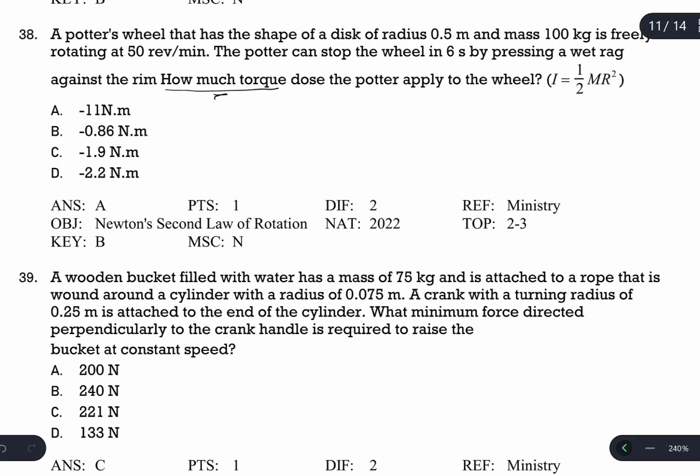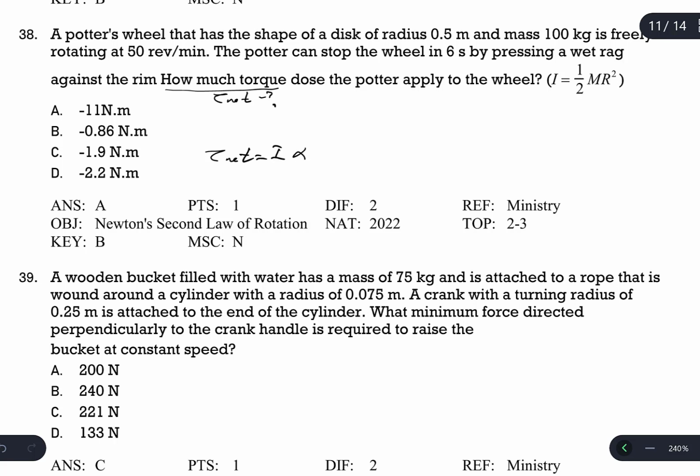But for calculating this net torque, we have to use Newton's second law for rotation, because there are two ways for calculating net torque. One of them is using the definition of the torque, which is F r sine theta. In this question, no F is given, so we have only one way. The second way for calculating the net torque is torque net equals I times alpha.